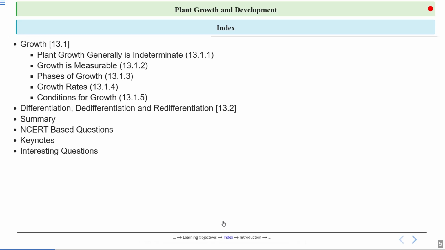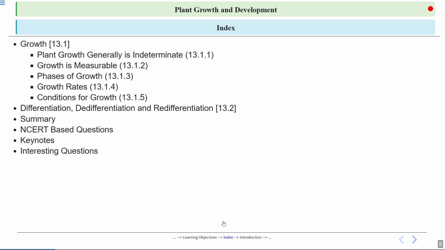This will cover your NCERT section 13.1, and here we will see on what factors plant growth generally depends. Here we will see why plant growth is indeterminate. Then we will move to the next section, which tells us how we can measure growth. Then we will see phases of growth, growth rates and conditions which are important for growth, and this will cover your subsections of 13.1.